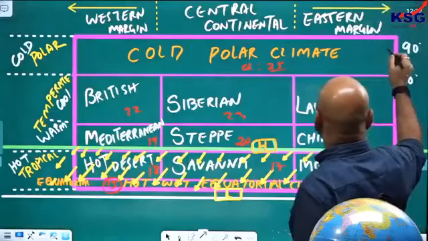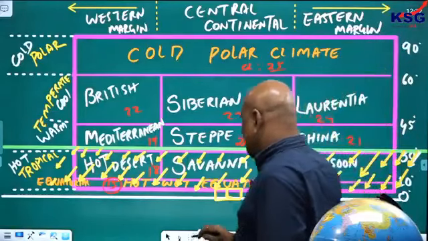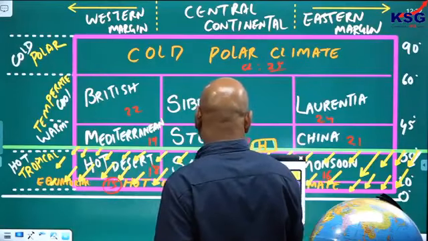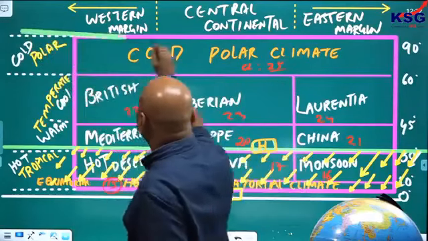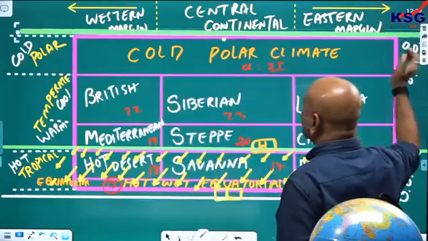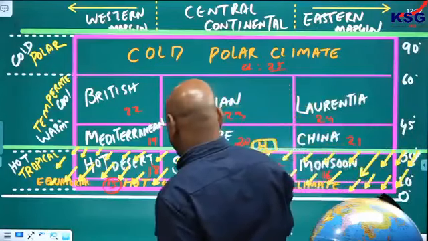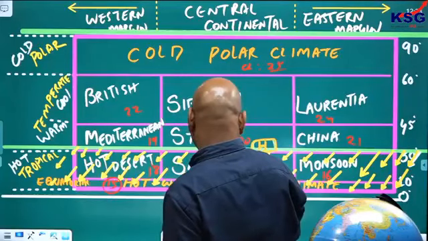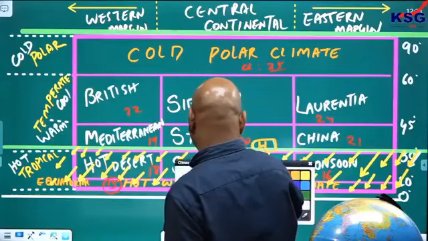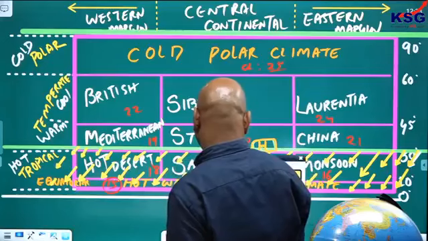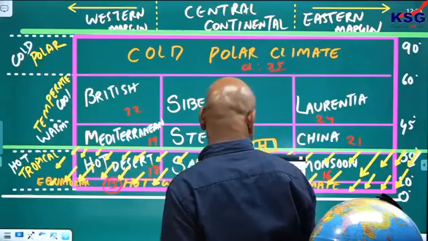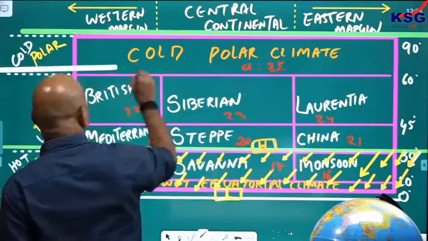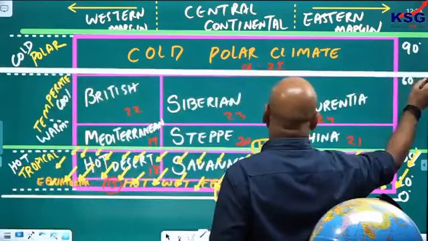This is coming from the polar high pressure, isn't it? The wind blows from the polar high to the low pressure condition, the subpolar low.